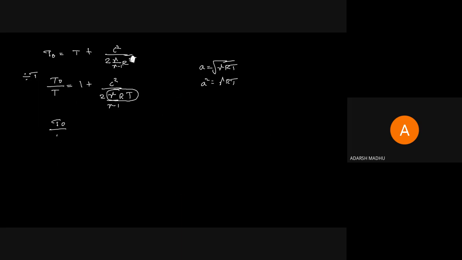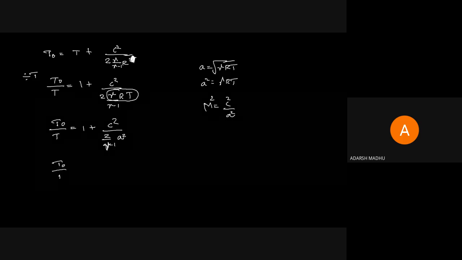Therefore, the equation becomes T naught by T equal to 1 plus C square by 2 by gamma minus 1 into A square. And again, we have studied Mach number M equal to C by A, velocity by velocity of sound. Therefore, M square equal to C square by A square. So here there is a C square by A square, which we can denote by the symbol M square.